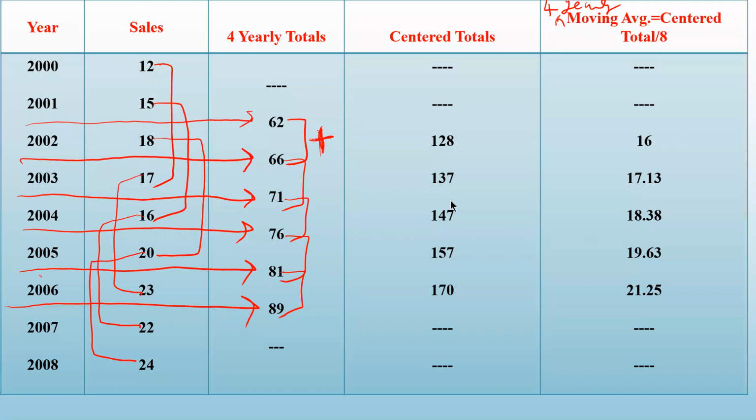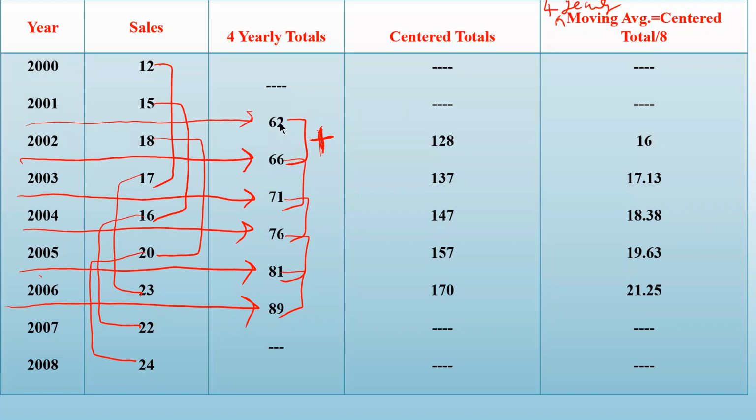So once again, for 3 yearly, we will take the average of 3. For 5 yearly, it is also similar, we'll take the average of 5. For 4 yearly only, you have to first take the sum of 4, which you call the 4 yearly total. But while writing these figures, you have to be a little careful. You have to write exactly in the middle of the years 1, 2, 3 and 4, which is between the years 2 and 3.